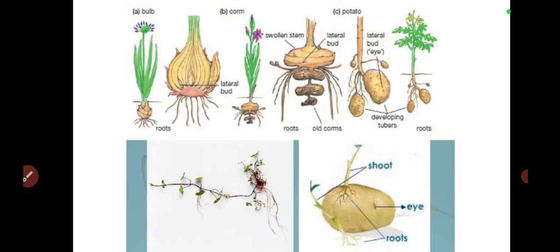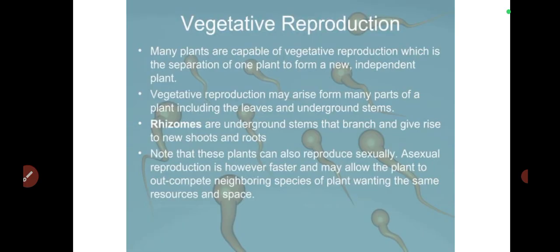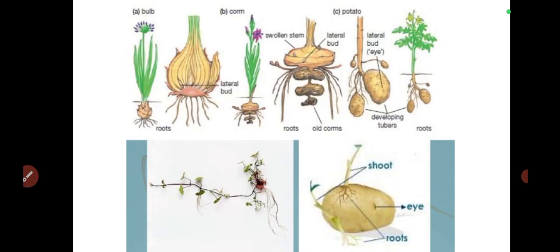Now what will happen is that all of these parts of the bulb are actually vegetative, meaning that they can regrow into the new organism by themselves. We have the corm, we have the potato. Look at the potato, for example. So all of the parts can really regrow themselves.